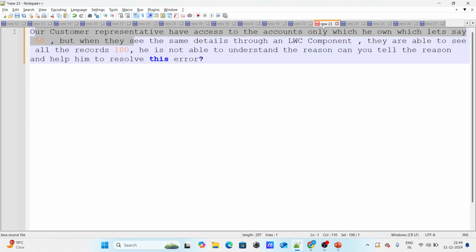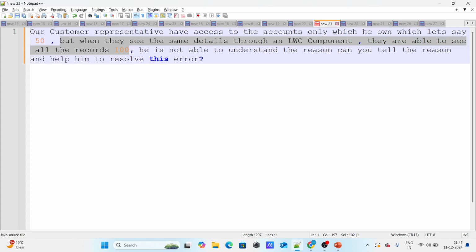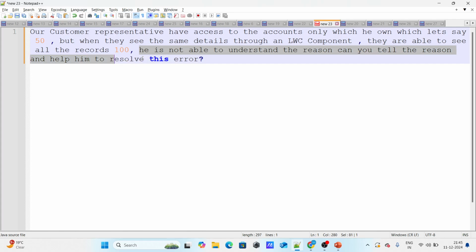Let's move on to the next question. A customer representative has access only to the accounts he owns. Let's say he owns 50 records and he can see those 50 records. But when they see the same data through an LWC component, they're able to see all 100 records, including each other's. He's not able to understand the reason. Can you tell the reason and help him resolve this?